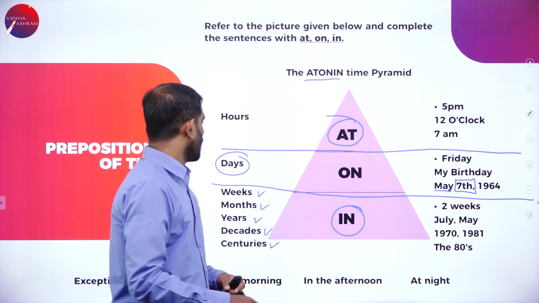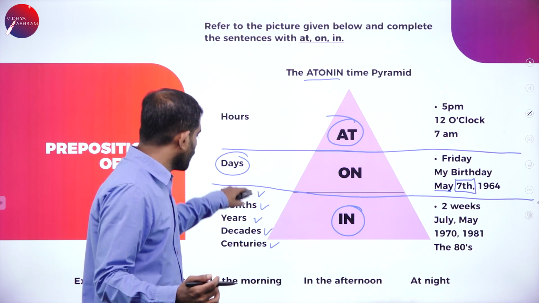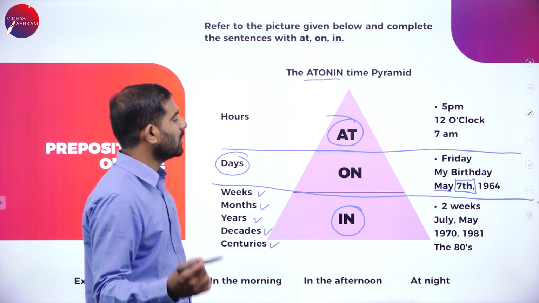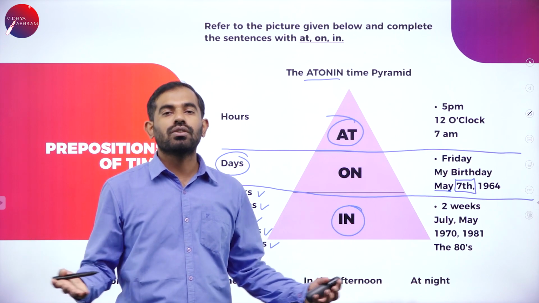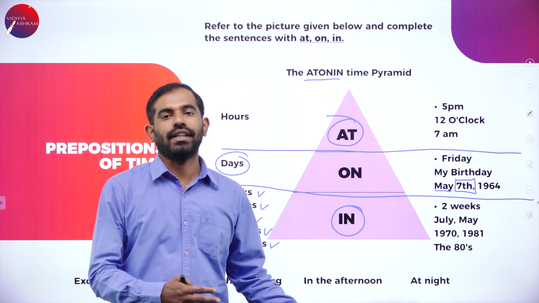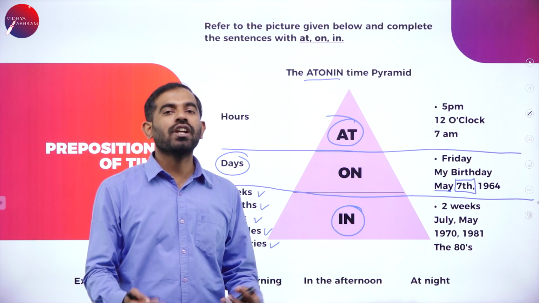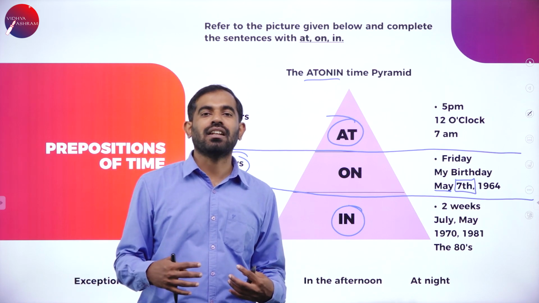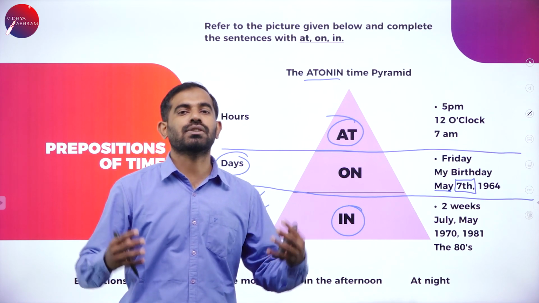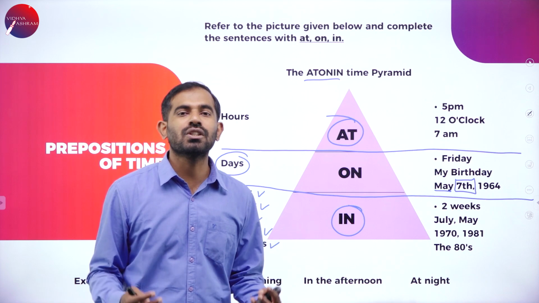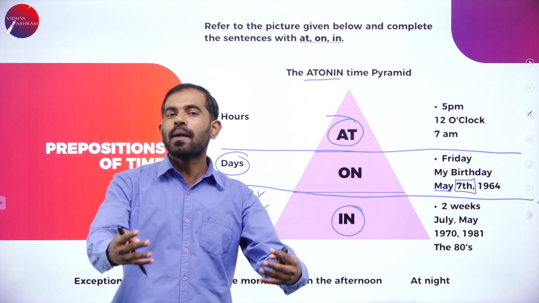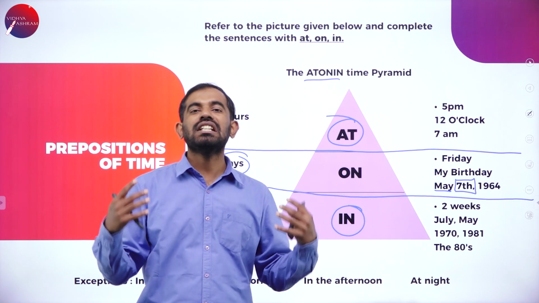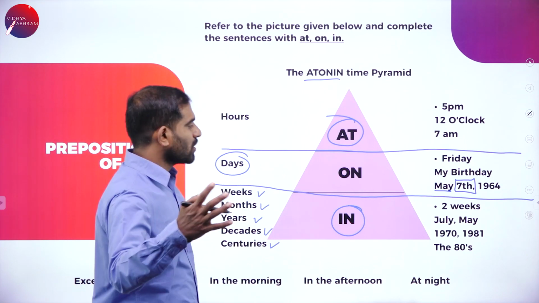In is used, as I told you, for weeks. In 2 weeks, I'm going to go to the USA. I'm going to be a successful teacher in 2 years. That's a long way. Let us say I'm going to be a successful teacher in 2 months. So 2 weeks.